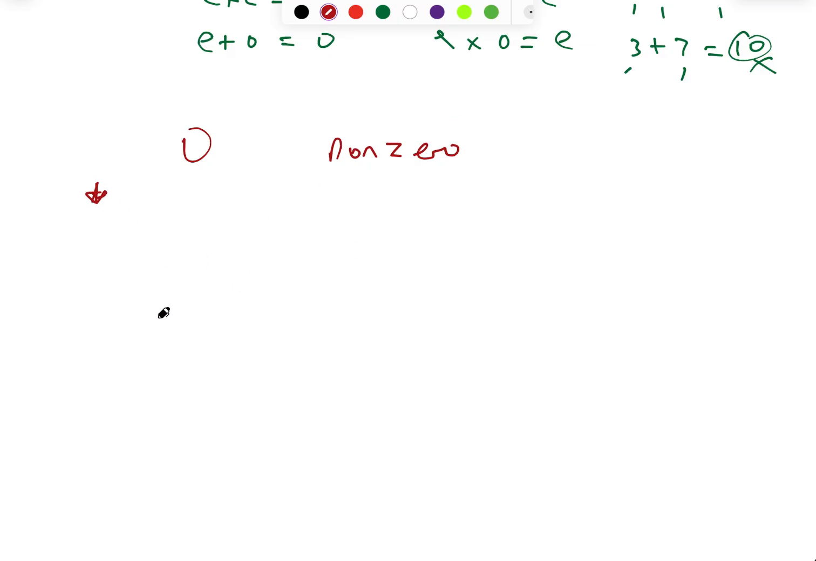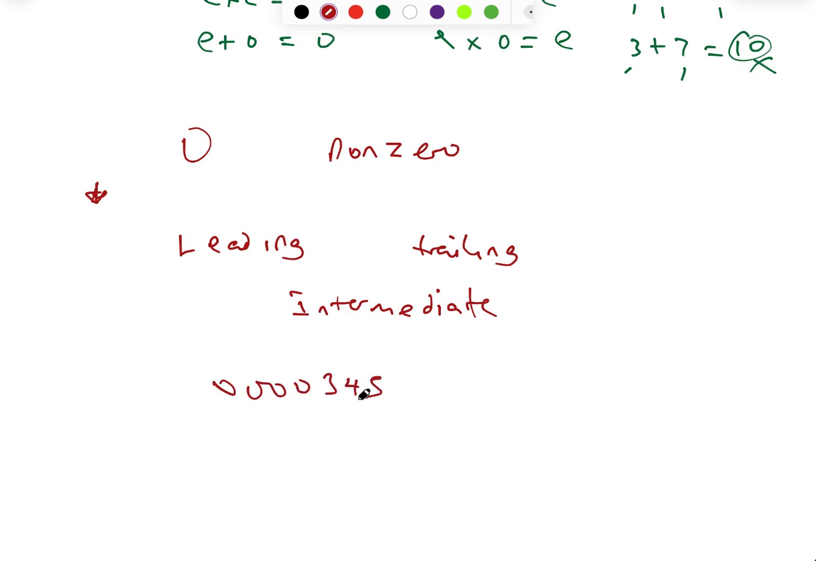Now let's begin to talk about zeros. There are some things we call leading zeros, some things we call trailing zeros, and some things we call intermediate zeros. So let me explain them quickly. What are leading zeros? Leading zeros are zeros that appear before an actual number. For example, 00345. These are leading zeros. If you have 0.0062, these are leading zeros. So as you can see here, these ones here are leading zeros.